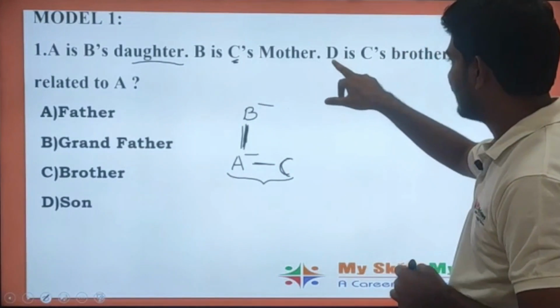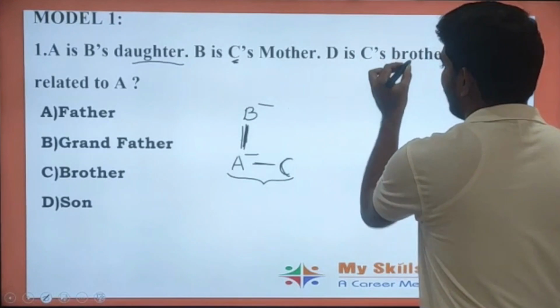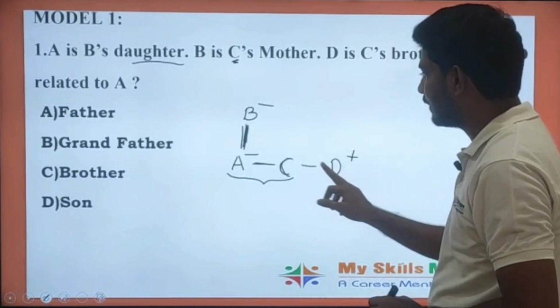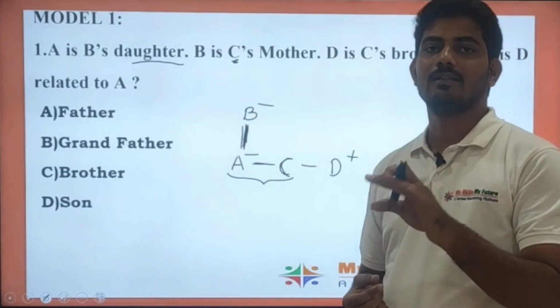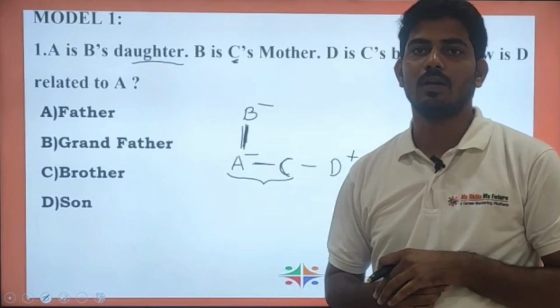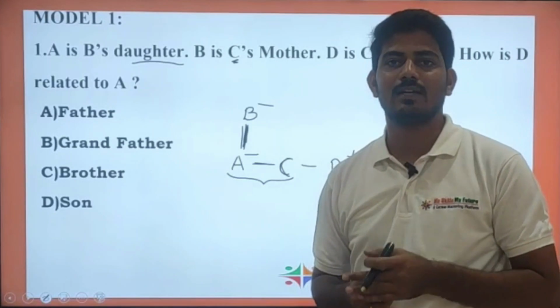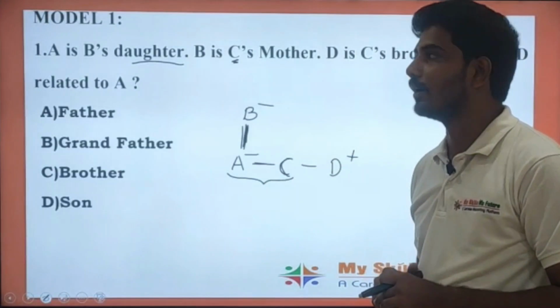Next, read the last statement. D is the brother of C. I already told you brother and sister are of the same generation only. Cousins, wife, husband, brother-in-law, and sister-in-law all come at the zeroth generation. So all come at this generation only.